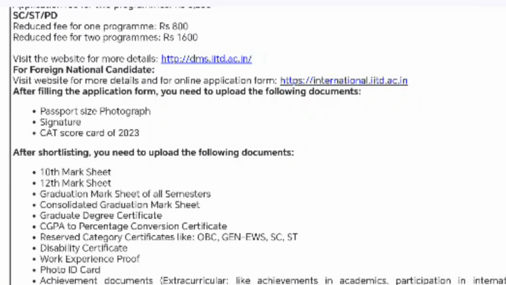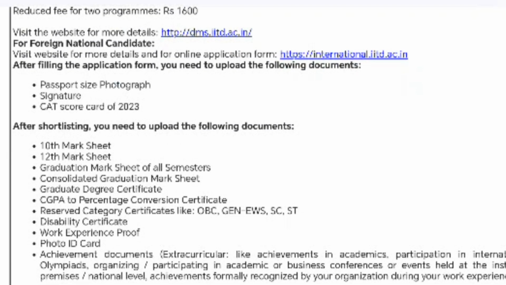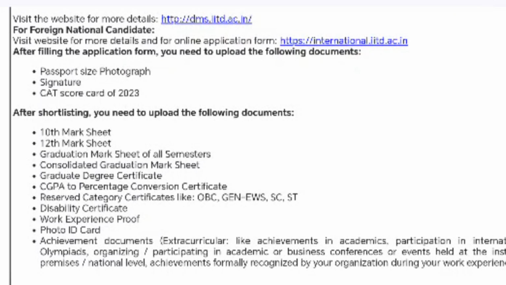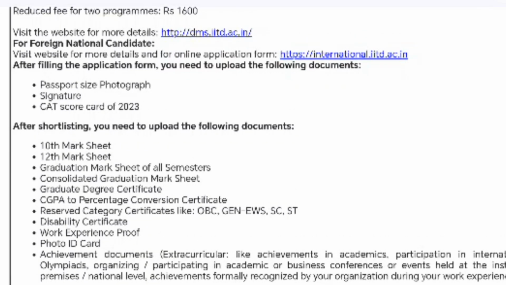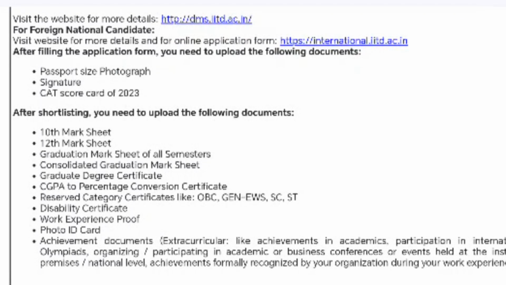So if you want to apply for IIT Delhi, you need to visit the website, that is dms.iitd.ac.in, and after visiting the website you need to fill up the application form. You need to upload various documents like your passport size photograph, your signature and your CAT scorecard of 2023. And after shortlisting you need to upload documents like 10th mark sheet, 12th mark sheet, graduation mark sheet of all semesters, then consolidated graduation mark sheet, graduate degree certificate, CGPA to percentage conversion certificate, reserved category certificate, then disability certificate, work experience proof, photo ID proof and achievement documents.